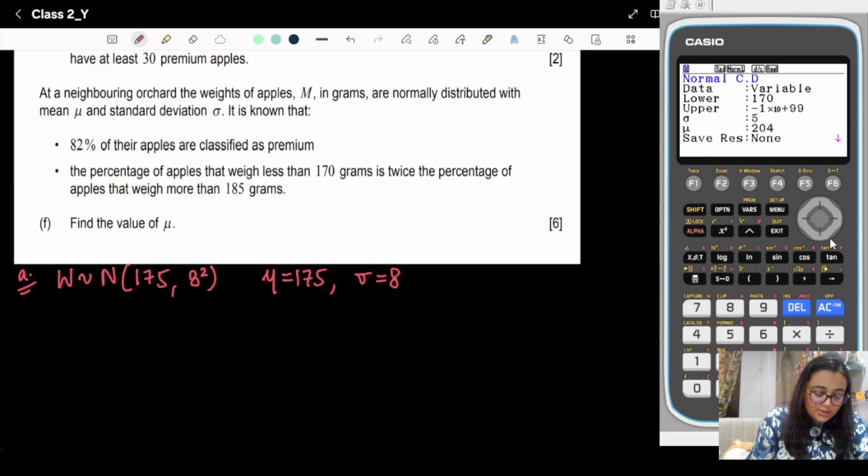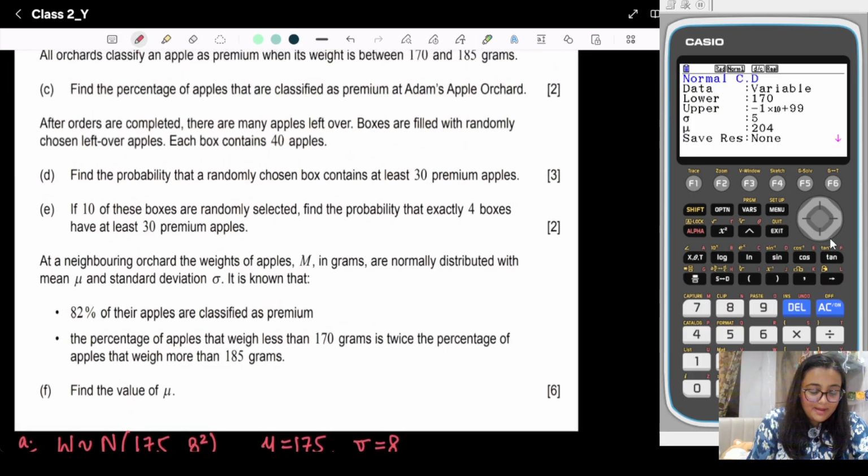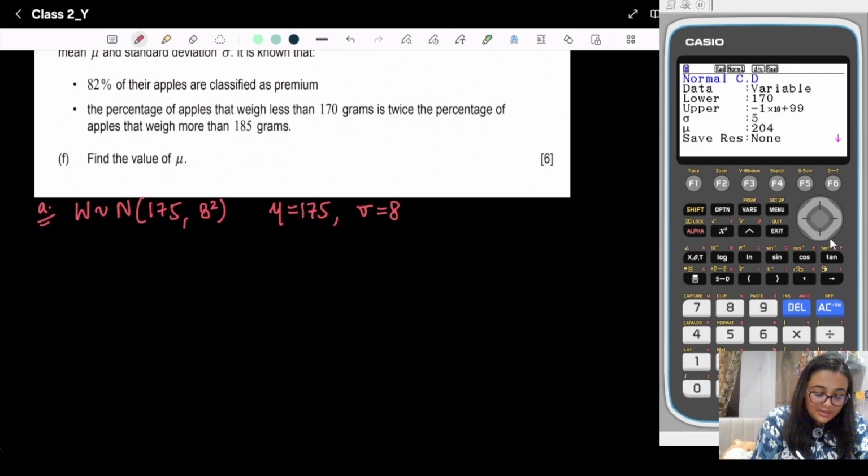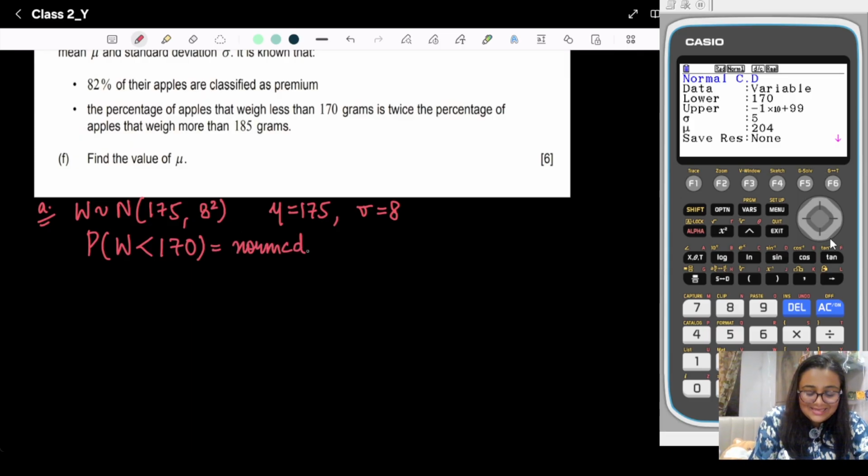So what we need to find out in part A is the probability that the weight is less than 170 gram. For that we need to choose the normal CD. First we will start with the lower bound. The lower bound is minus infinity, upper bound is 170, mu is 175 and sigma is 8.